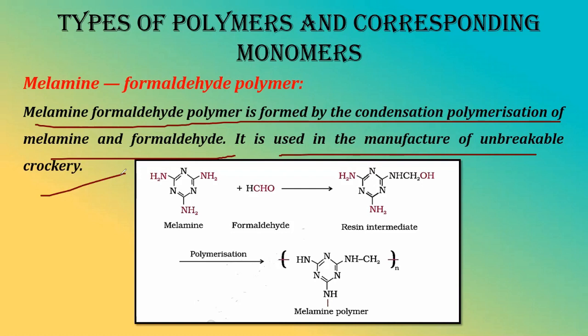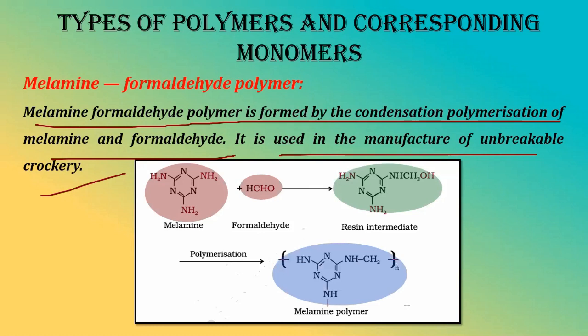Okay, melamine formaldehyde polymer. Right, now how is it formed? Basically, this is the compound melamine. This compound is nothing but melamine, and it reacts with formaldehyde to form this particular compound, which is a resin intermediate. Again, this particular thing finally undergoes polymerization to form melamine polymer. So again I am saying, this compound is called melamine. It reacts with formaldehyde to form this resin intermediate, which in turn reacts among itself to form melamine polymer. Okay, so that's how it is.